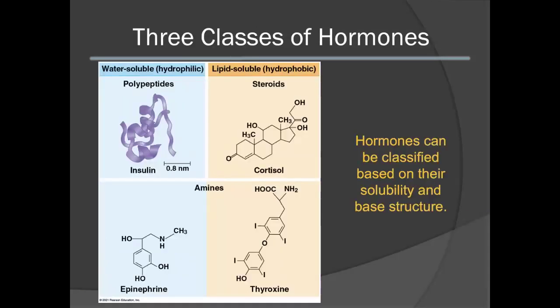In general, there are 3 main classes of hormones: polypeptides, steroids, and amines. These hormones can also be classified based upon their solubility as well as their base structure. Polypeptides are generally considered to be water-soluble or hydrophilic. Steroids, on the other hand, are considered to be hydrophobic and are lipid-soluble. Amines can be either, depending upon their base structure. For instance, epinephrine is considered to be a hydrophilic hormone, whereas thyroxine is considered to be hydrophobic.